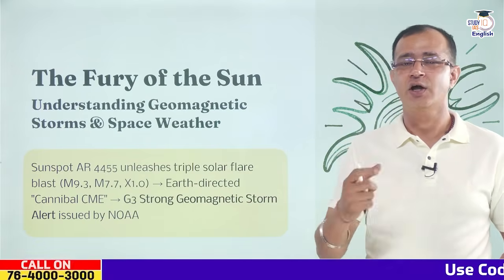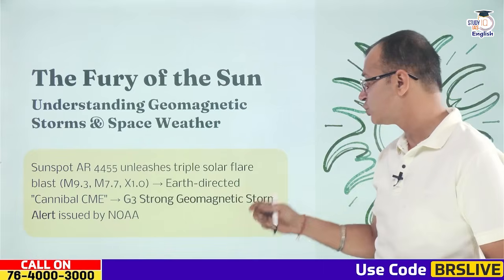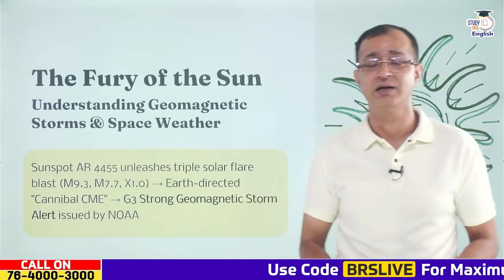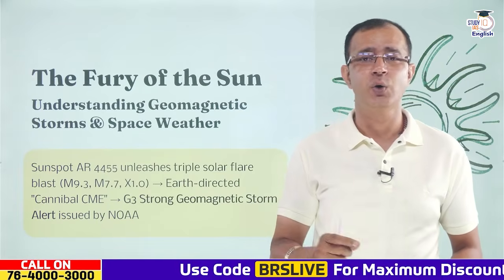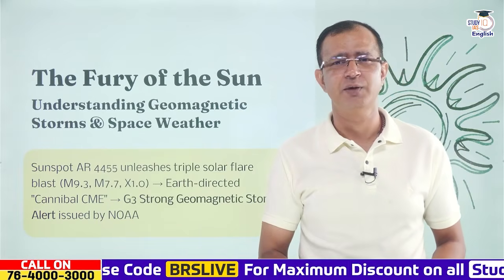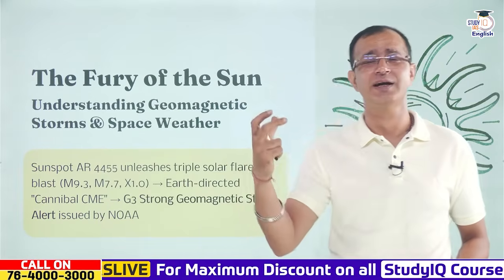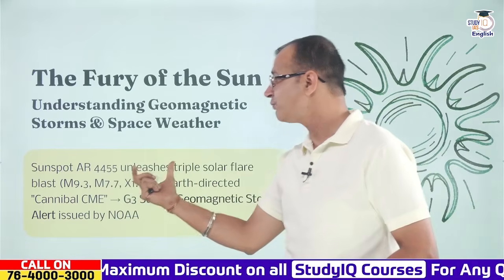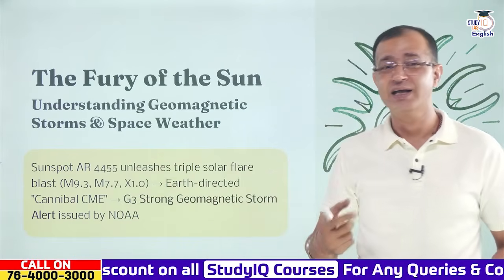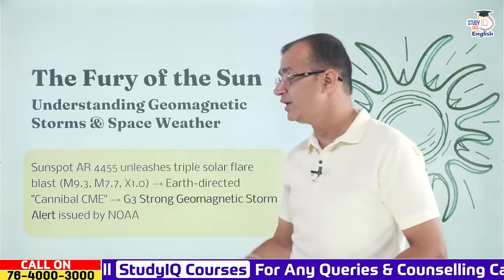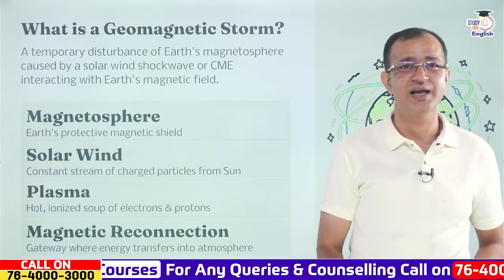This is where we are talking about the G3 strong geomagnetic storm alert, issued by NOAA, and that is why this session is very important to understand what geomagnetic storms are, what AR 4455 is, and what is meant by the cannibal CME, or coronal mass ejection.